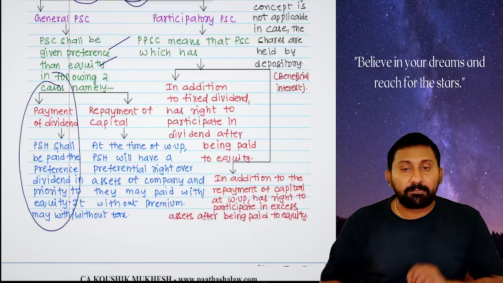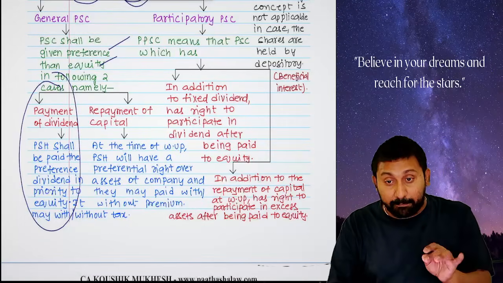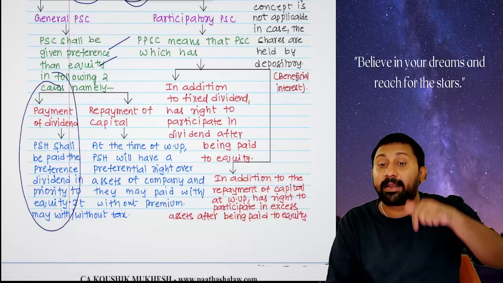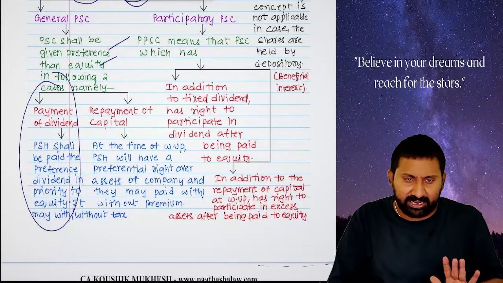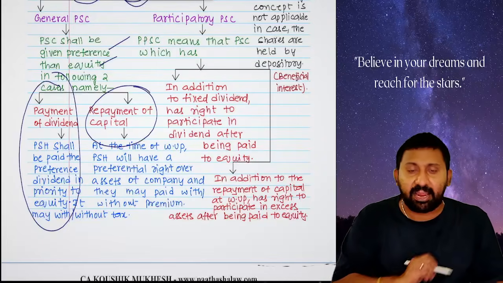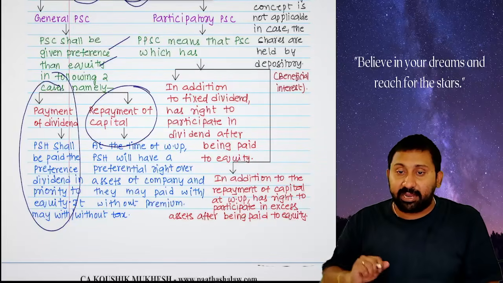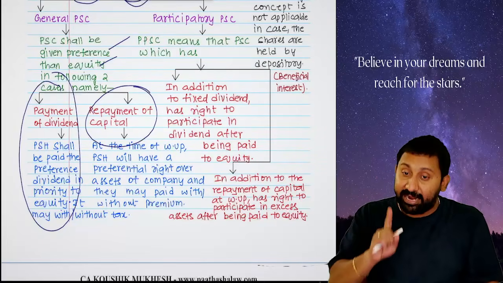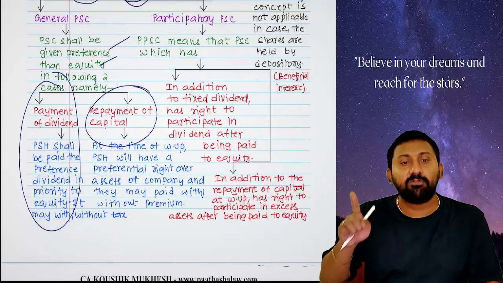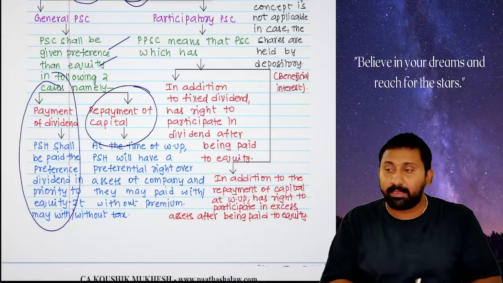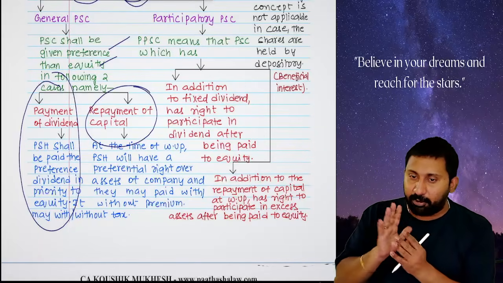of dividend. That means when the dividend is being paid by the company out of its profits, first pay to preference, next pay to equity. It may be with tax or without tax. Next, repayment of capital. When the company is going for winding up, you will repay the capital. At that time, you will first pay to preference and then you will pay to the equity.